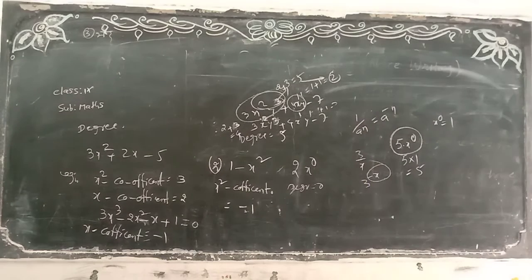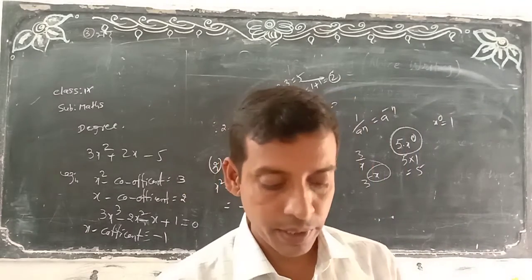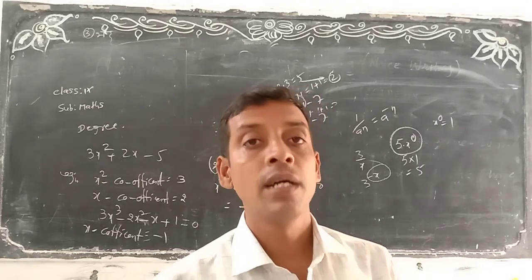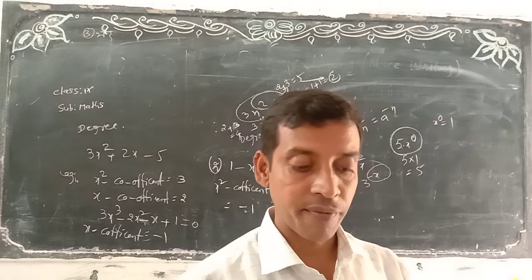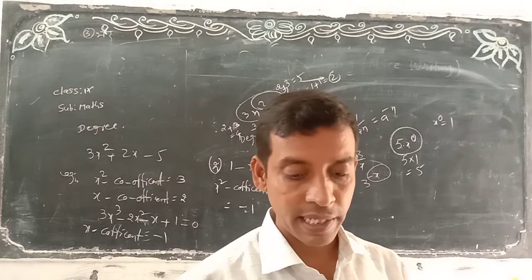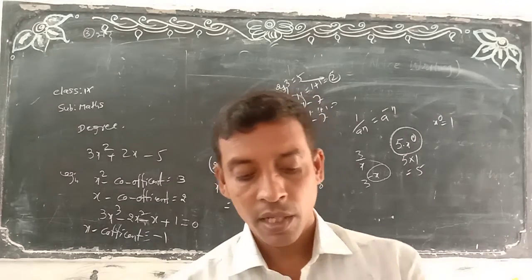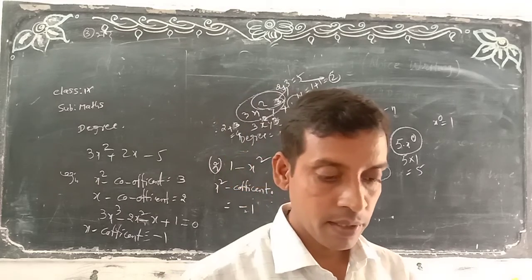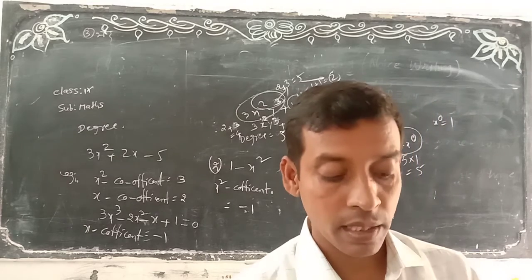One check out. Is it clear? The class is clear. Everything is clear. One check out. What we discussed today? Polynomial, degree of the polynomial and coefficient. So what I said, first write down the polynomial definition or the paragraph, then write down the think and discuss, then write down page number 29, do this, then the degree of the polynomial, write down the total paragraph, then write down the do this. Okay? The class is completed.